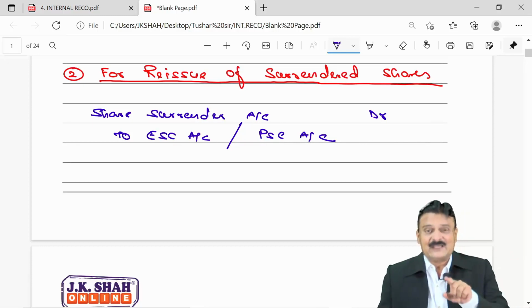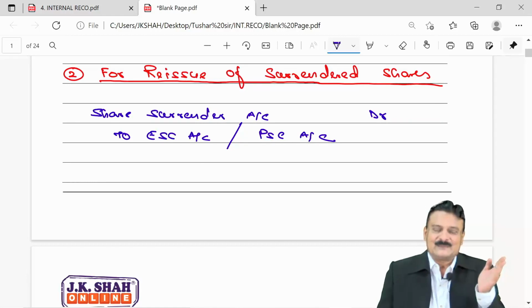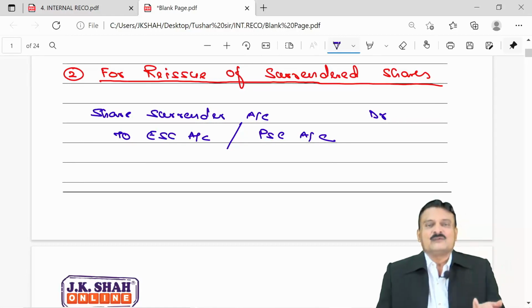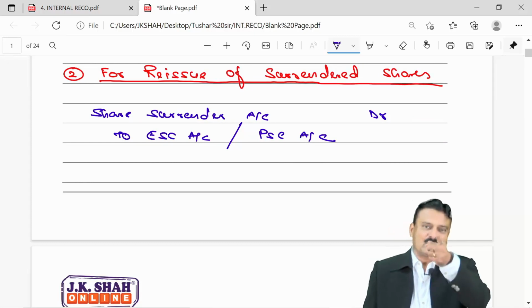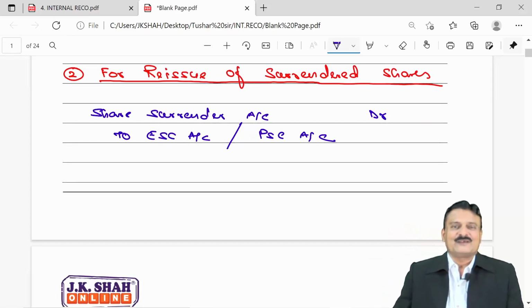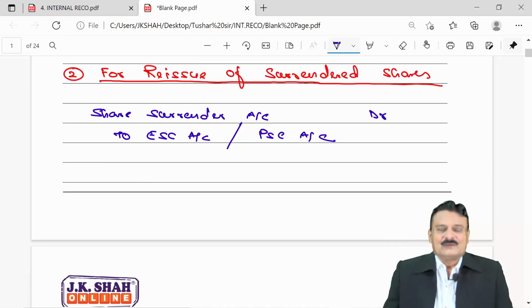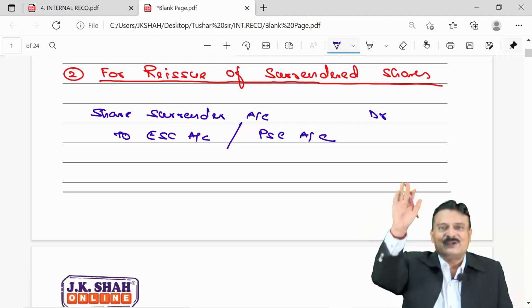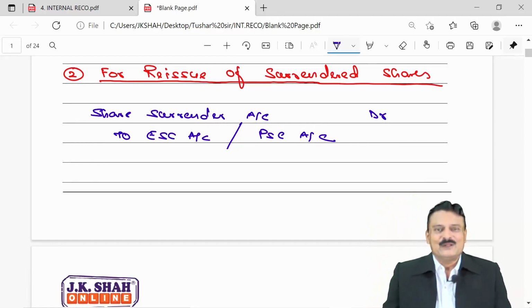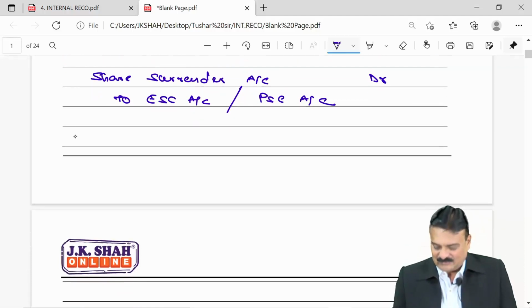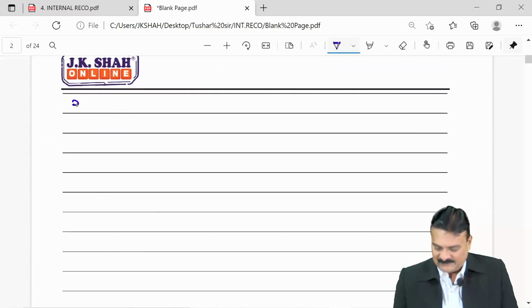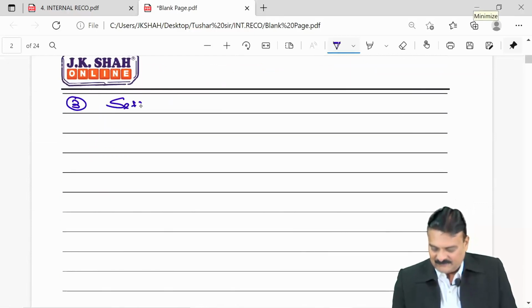But the fact is, the gain is total 5 lakhs. All 5 lakh of creditors are getting to 0. You are settling them with those equity shares or preference shares which your company got free of cost as surrendered from the shareholders. So this cost you nothing, and with the one which is costing you nothing, free, you are able to reduce the creditors to 0. So the gain will be all 5 lakh rupees of creditors. For example, entry number 3 will be settlement of creditors.